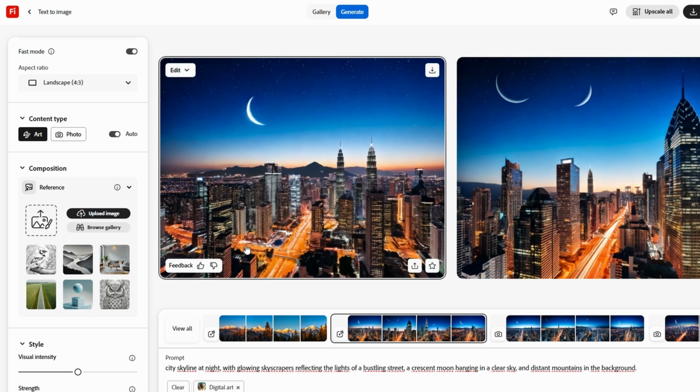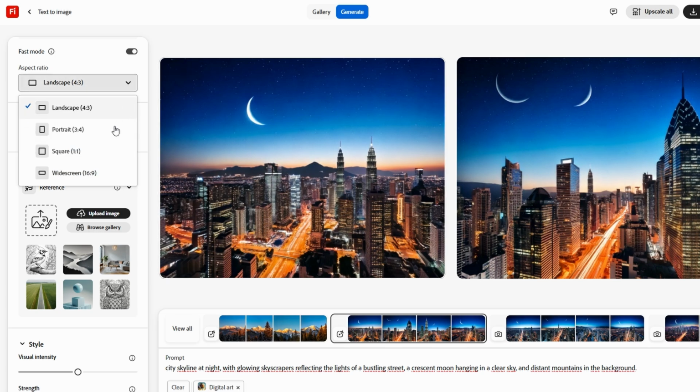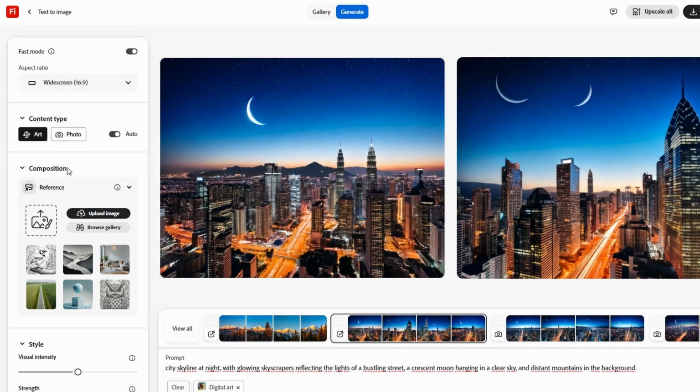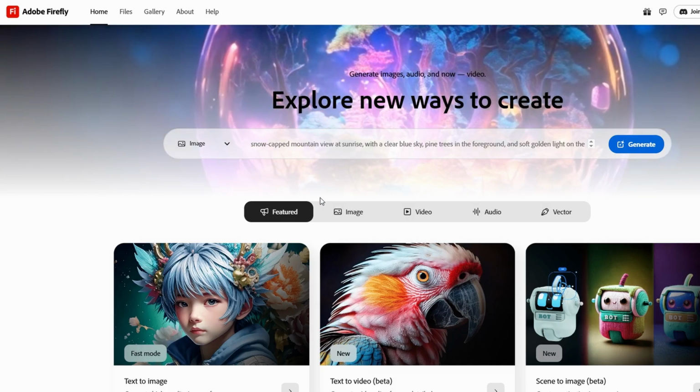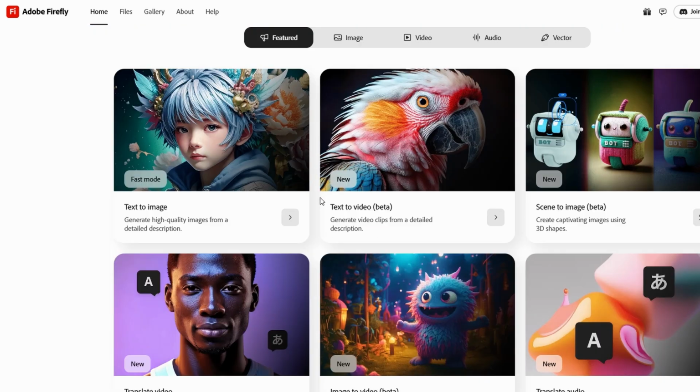It's also important to note that while Firefly is free to use, there are some limitations in terms of credits. The free plan gives you 25 credits, which you can use to generate images. Each time you create an image, it costs 1 credit, so you can experiment with different prompts, styles, and themes. 25 credits is a generous amount for getting started, and it gives you a great opportunity to explore various creative